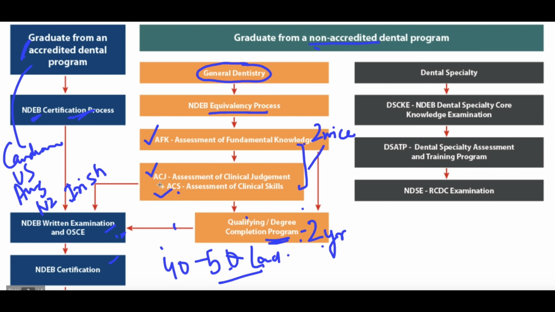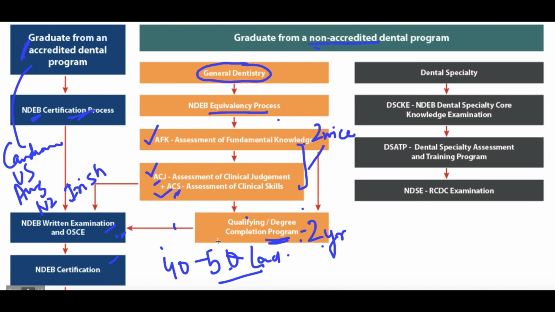Now here again the fees of these examinations is definitely less, but if you're not clearing the exam in one go, then as many times as you apply for the exam, every time you're paying the application or the processing fee. So the cost would definitely keep on increasing with every time you apply for any examination. So this is how a non-accredited dental program looks like, wherein you go for an equivalency process first, you go for these 3 examinations and try to clear them in one attempt, or else you just go with AFK, clear this and then apply for the degree completion program.